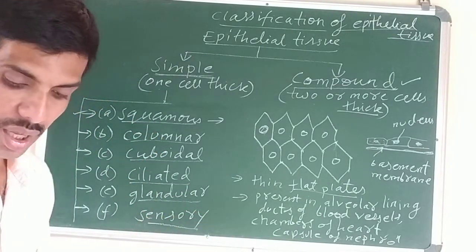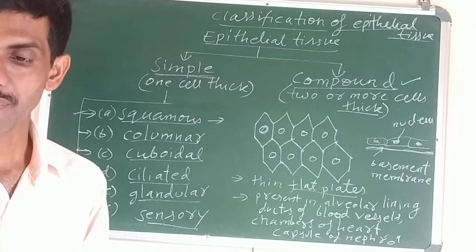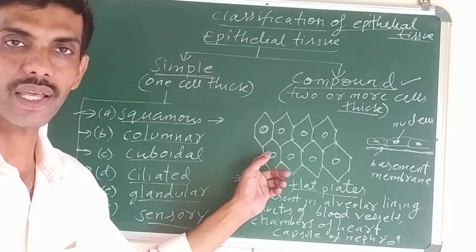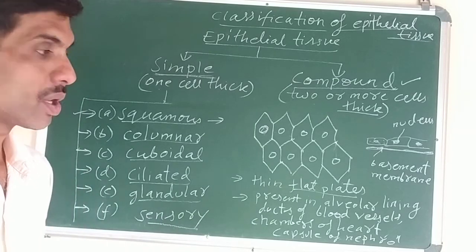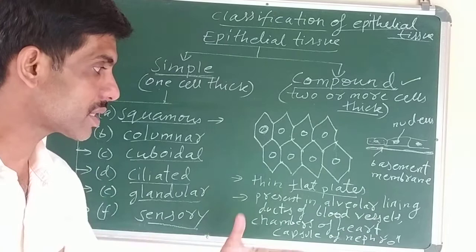They are also called tiled epithelial tissue. Why? Because they appear like mosaics or tiles, as they are fitted closely together, just like tiles. So they are also called pavement epithelial tissue. They are present in the alveolar lining. Now from here only you can understand what the function is.